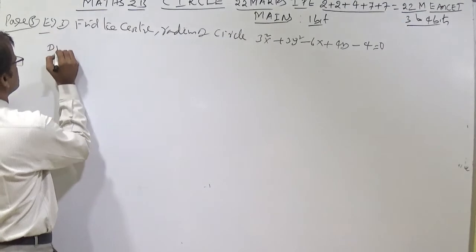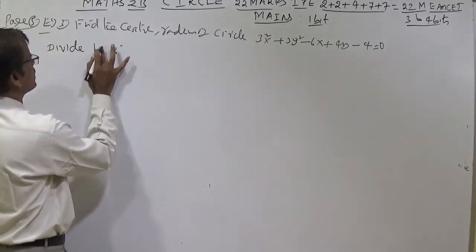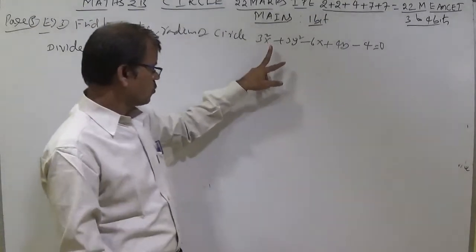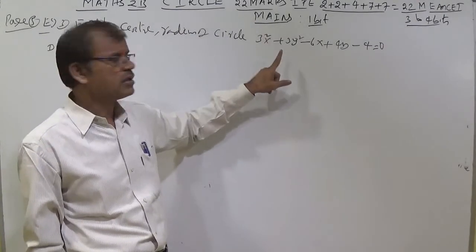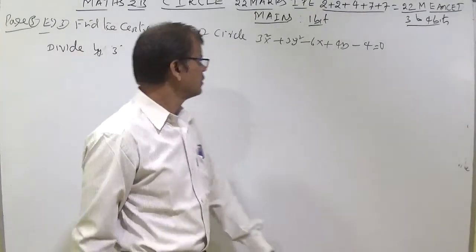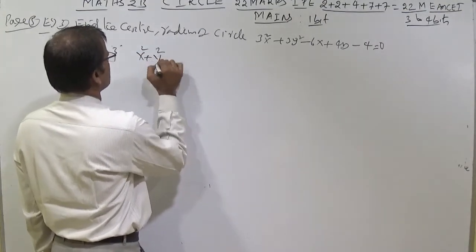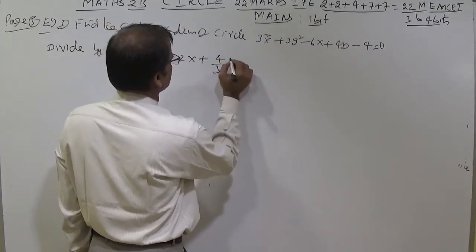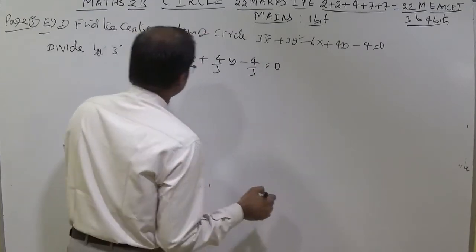Now divide by 3. This is called standardization, students. Whatever the number is, the coefficient of x square and y square, whatever number he has given, you should divide the entire equation by that number. It is called standardization. Divide by 3. So you can write here x square plus y square minus 2x plus 4 by 3y minus 4 by 3 equal to 0.